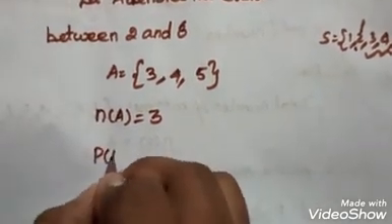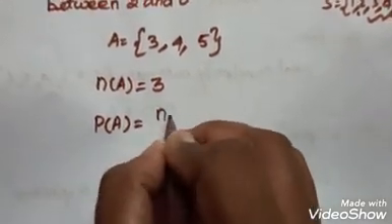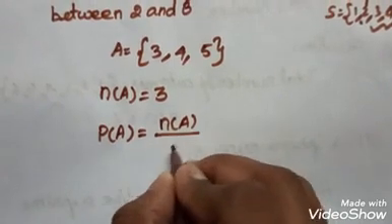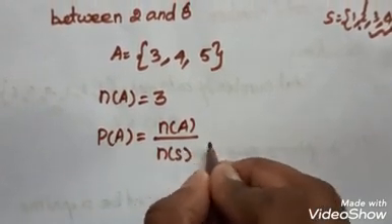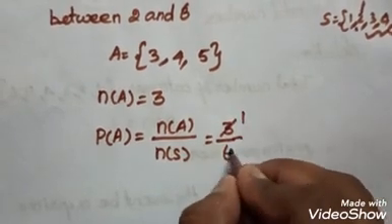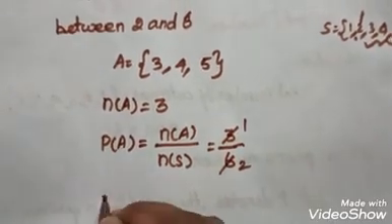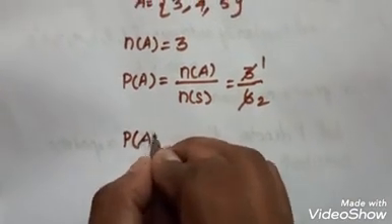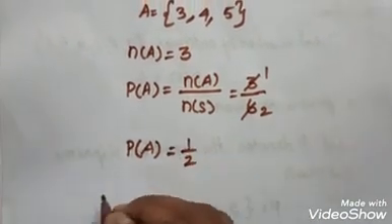Now we find out the probability P of A, which is equal to N of A divided by N of S. We substitute 3 divided by 6. 1 3 is 3, 2 3s are 6. Here also the probability of the event A is equal to 1 by 2.